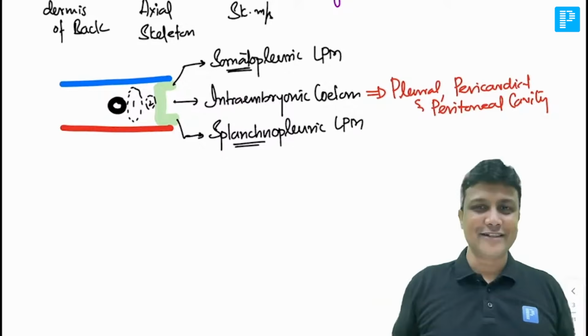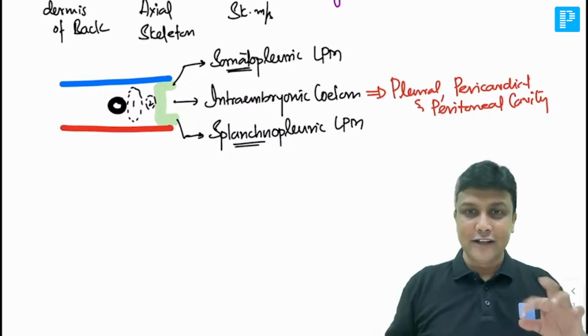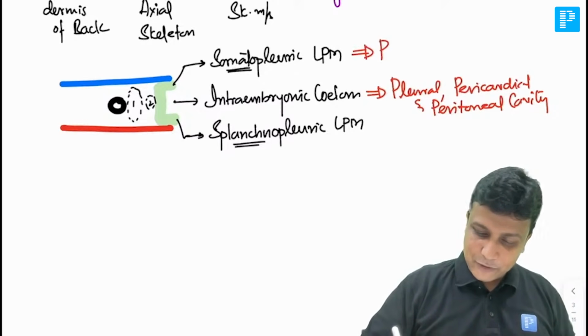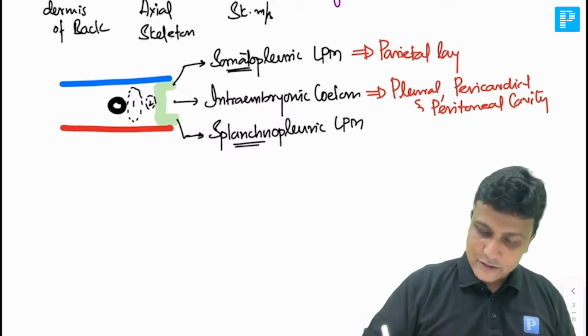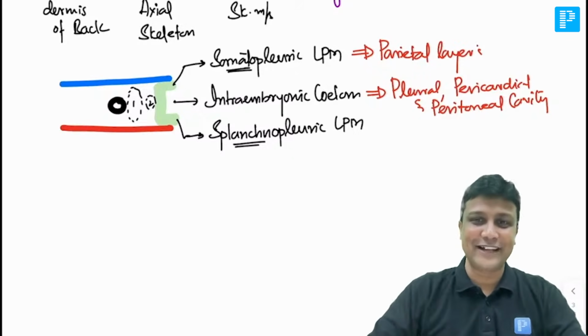Now you apply common sense and tell me, parietal layer, the outer one, which is along with the body wall, they should be derived from where? All the parietal layers should be derived from the somatopleuric lateral plate mesoderm. All the parietal, I'm just writing in general as parietal layers. Wow. Are you observing there how the topic is becoming easy for you now?